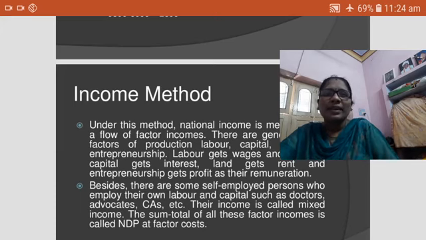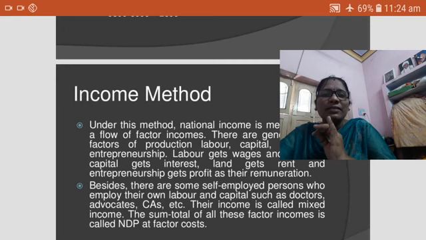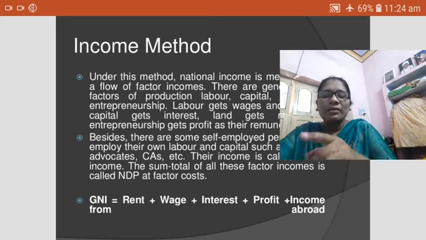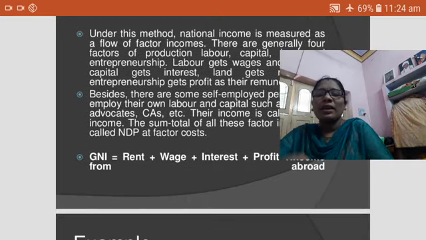The four production factors receive their incomes as rent, wages, interest and profits. These are the total factor costs, which are added to get the national income. What is the national income here? So GNI equals, what is that?